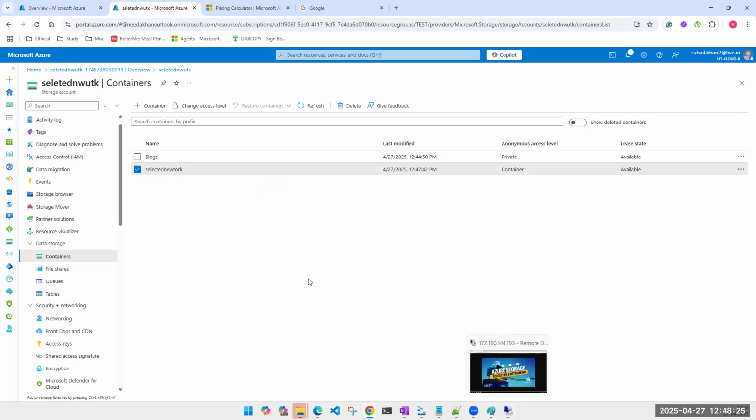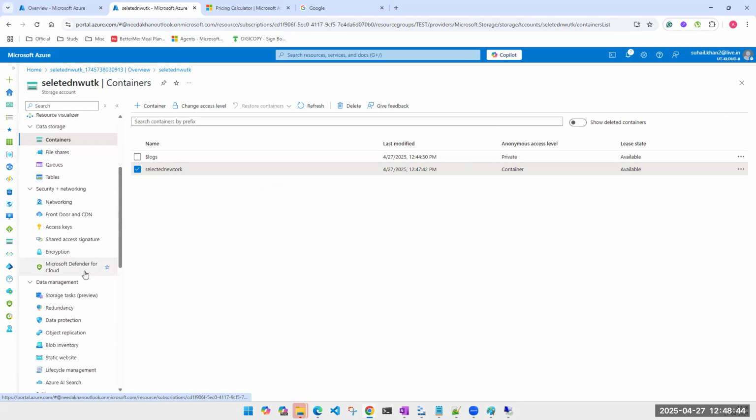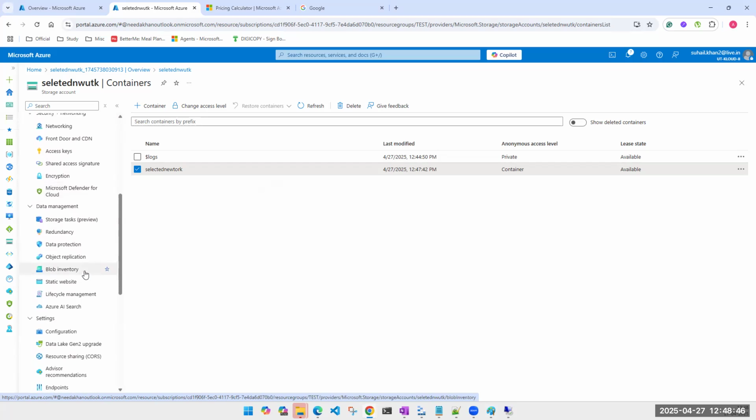So what I can do, I can either go to this machine and then access my storage account. Look at this, guys. The moment I started, even I'm not able to access this account. Even though I have access to the portal and everything is there, I'm not able to access this account. Why? Because my public IP is not added there. But the same thing, if you guys are able to do it, you should be able to see it, provided you have access to my portal. Here, what did I do? I did not add my IP. So now let's see if we can add my IP over there.